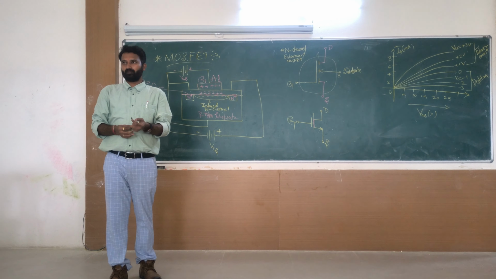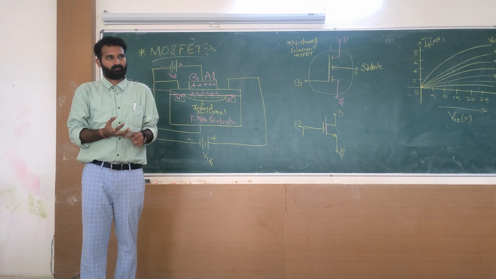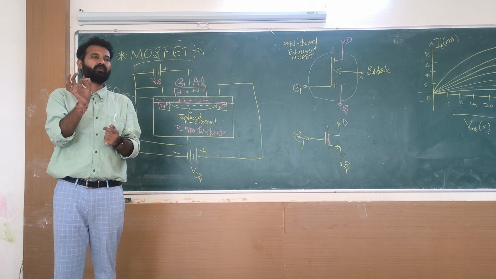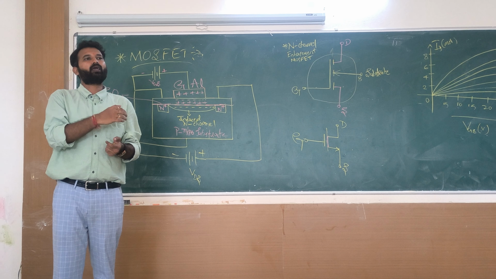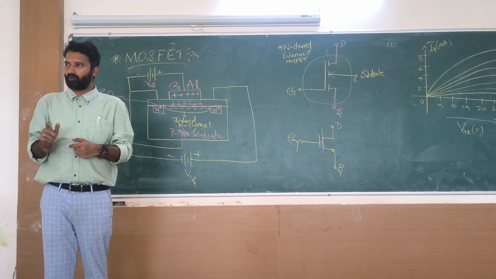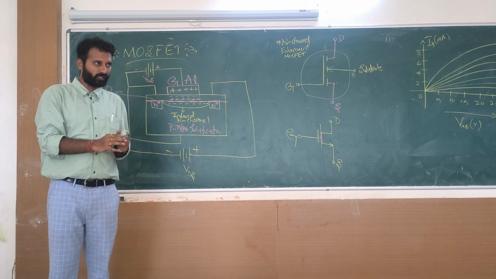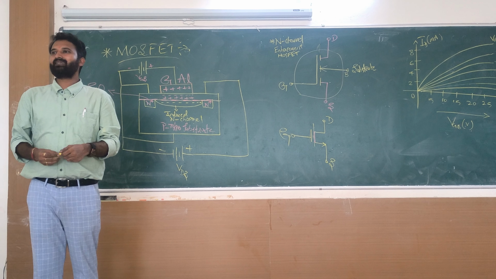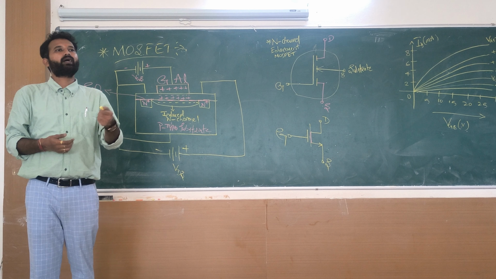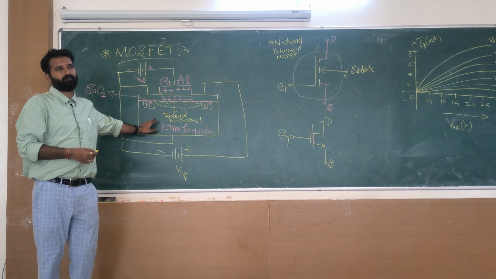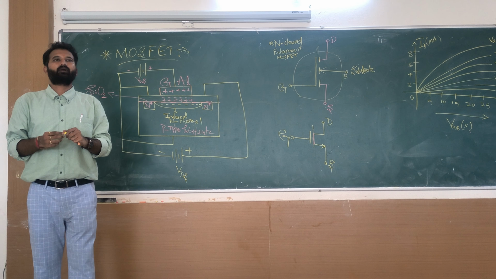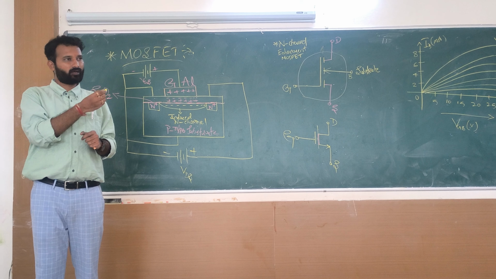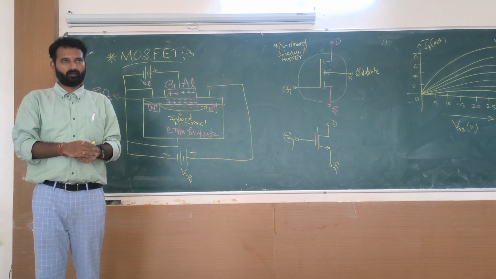Now let me define it. It is an electronic device. All are electronic devices only. Whenever there is a definition, just mention it. It is an electronic device. In this device, by varying the voltage, by varying the potential, you can come to know the transconductance, or the conductivity of the channel. By varying voltage, you can find out the conductivity of the device.